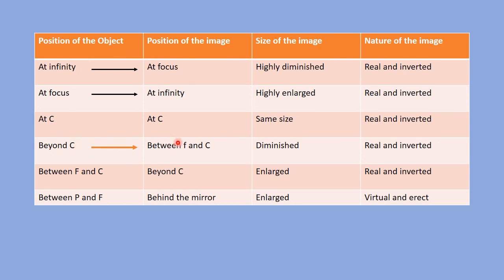Then at C, the image would be formed at C itself. The size of the image would be diminished in two cases, that is, when the object is at infinity and when the object is beyond C. At these two positions, the image would be diminished. In all of the other cases, it would be enlarged except when the object is at C. The nature of the image would be real and inverted in all these cases except the last case, where the object is placed between F and P and the image would be formed behind the mirror. That's all about the basics of concave mirror image formation. Thank you.